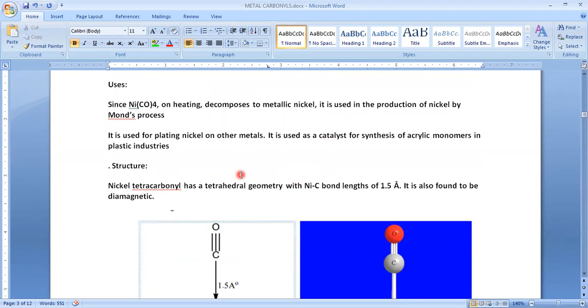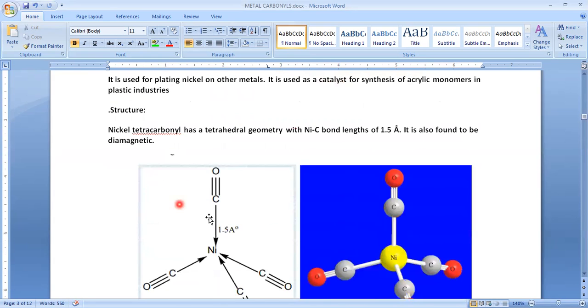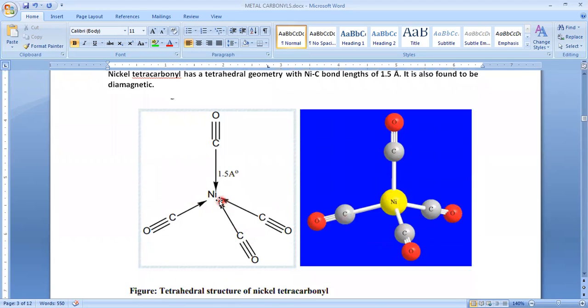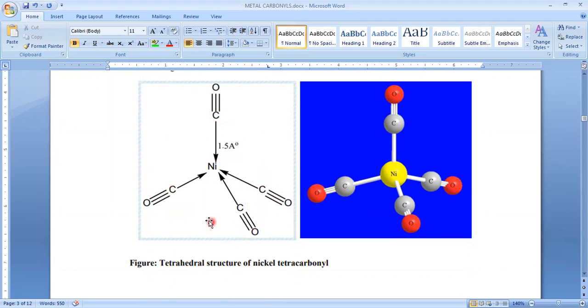Okay. And next, the structure. Let's see how it looks and what the hybridization is. Generally it is sp3 hybridized, and it is a tetrahedral molecule. This is the central metal atom, and these are carbon monoxides. 4 carbon monoxides are placed at the corners, or vertices, of the tetrahedron. So this is the structure of nickel tetracarbonyl.